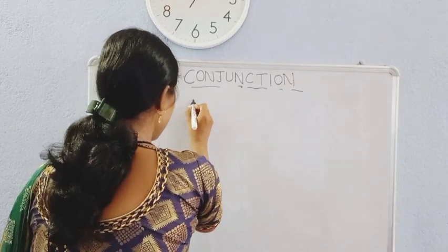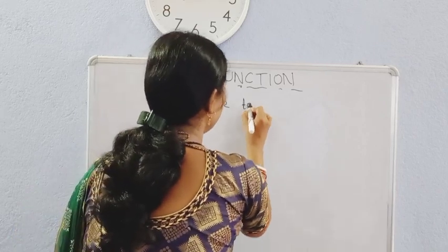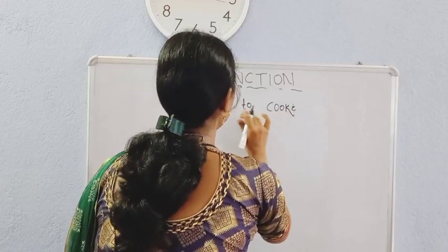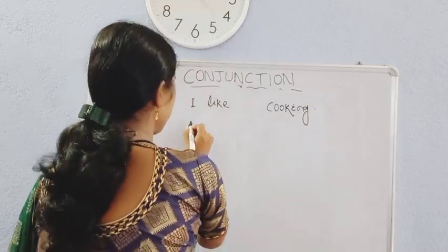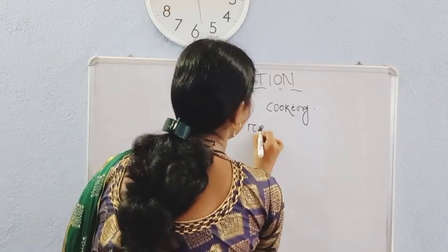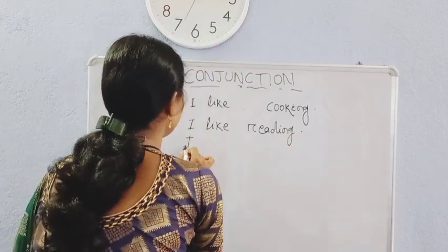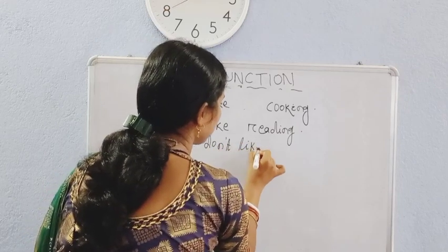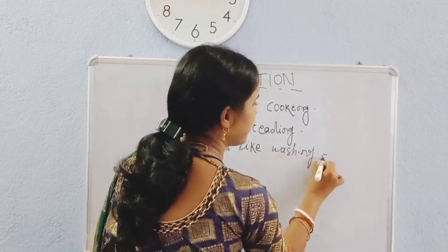If I take the sentence, I like to cook, or I like cooking, and the second sentence, I like reading, and the third sentence, I don't like washing dishes.